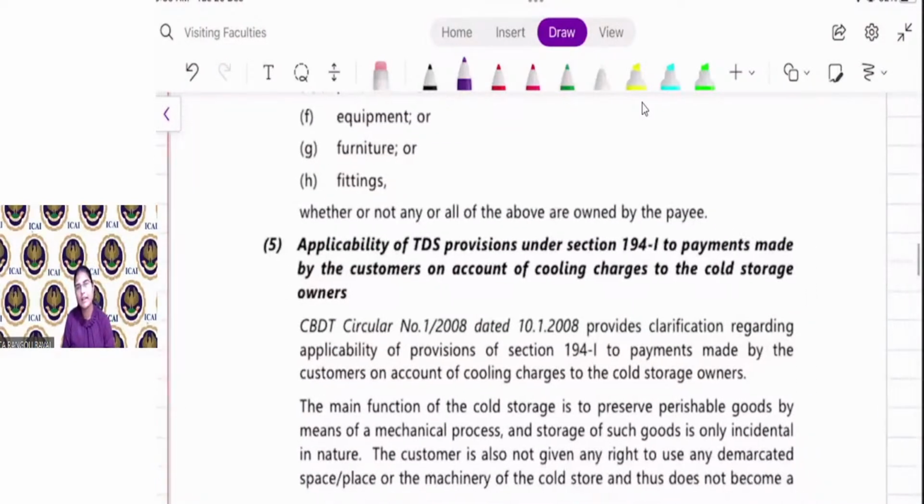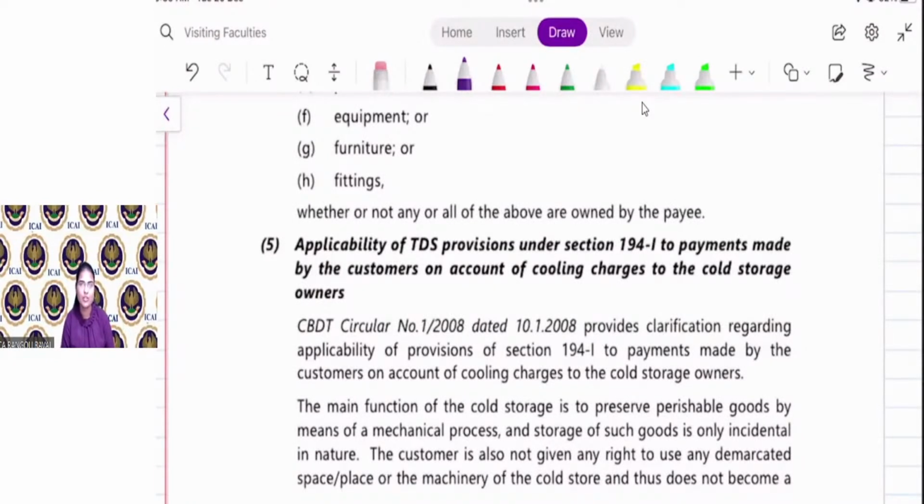Here is a circular on applicability of TDS provision under section 194I to payment made by customer on account of cooling charges to cold storage owner. See, here your purpose is to use cold storage to store your perishable goods, right? Not the premises. The cold storage will not give you any rights that go and use that premises by whatever you want to store there, use by your own way. No, they are not giving you the ownership, right?